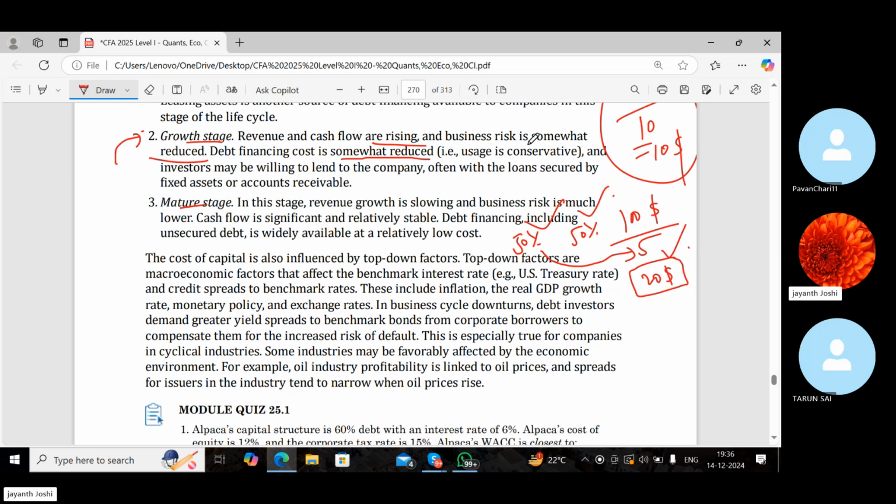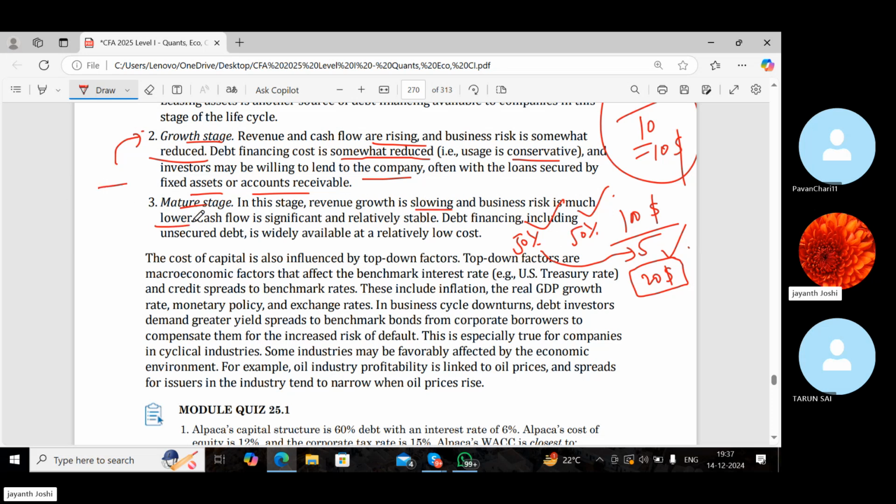And the usage is more conservative here, like putting more money into long-term assets, and using long-term financing more here. Investors may be willing to lend to the company, often with loans secured by fixed assets or accounts receivable. Then comes the maturity stage, where revenue growth is slowing because they have reached the peak.